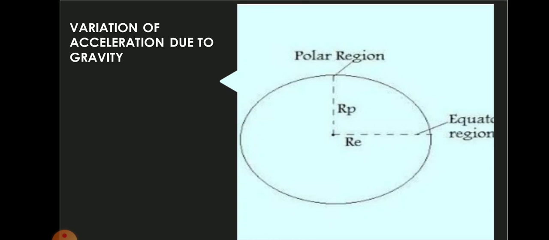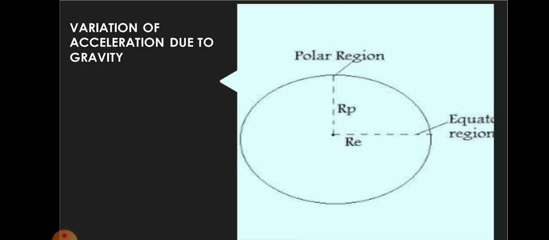So when we move to a greater height from the surface of the earth, the value of g reduces. When you move deep below the surface of the earth, the value of g also reduces. Then what will be the value of g at the center of the earth? The value of acceleration due to gravity is 0 at the center of the earth.